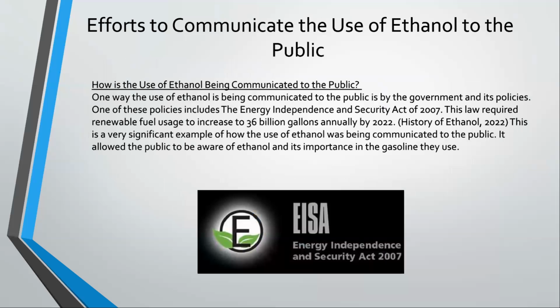So how is the use of ethanol being communicated to the public? One way is by the government implementing its policies. One of these policies includes the Energy Independence Act of 2007. This law required renewable fuel usage to increase to 36 billion gallons annually by 2022, which is this year. This is a very significant example of how the use of ethanol was being communicated to the public. It allowed the public to be aware of ethanol and is important to the gasoline they use. So someone who may not have known what ethanol was or how they use it literally every day has now become aware because of government implementing policies of this sort.